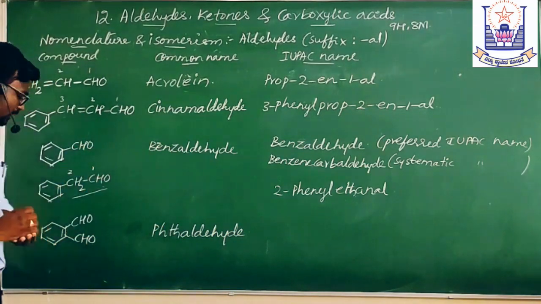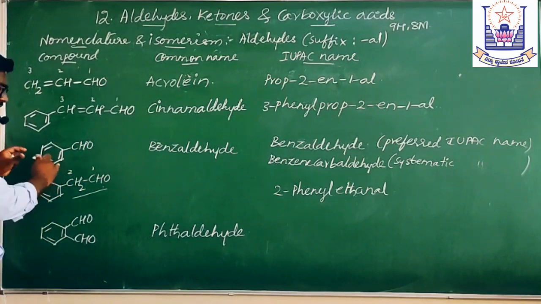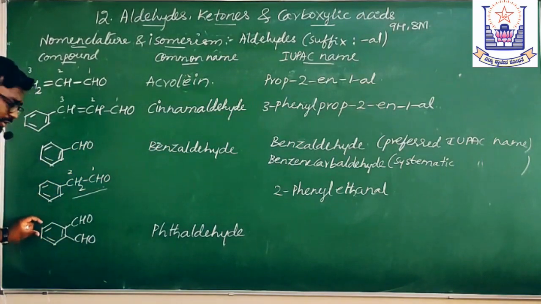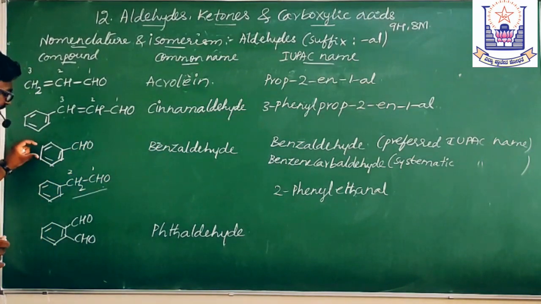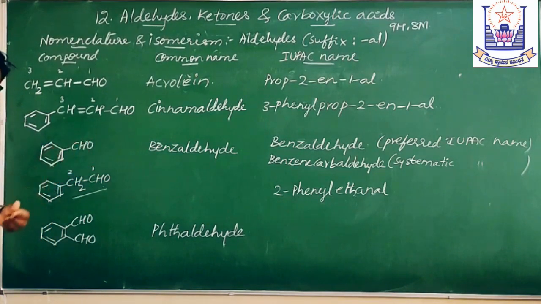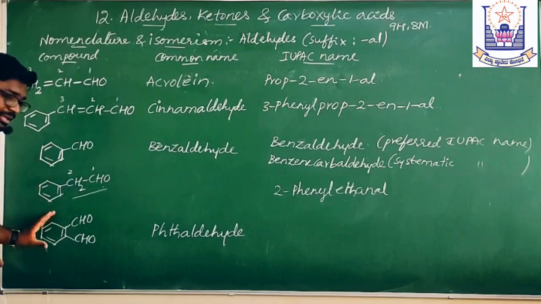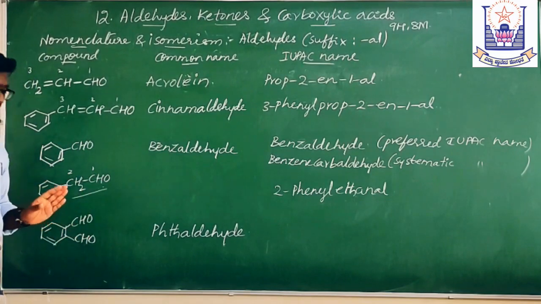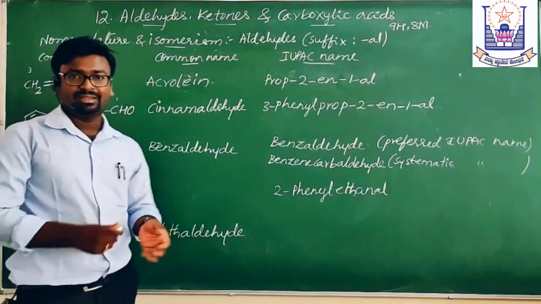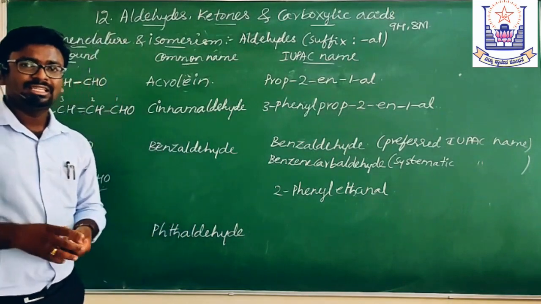What is the difference between this and the previous compound? That is benzaldehyde, one benzene ring with one CHO. When there is one benzene ring with two CHO groups, we call it phthaldehyde.